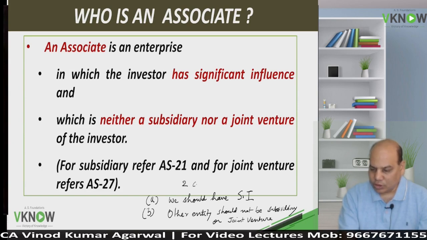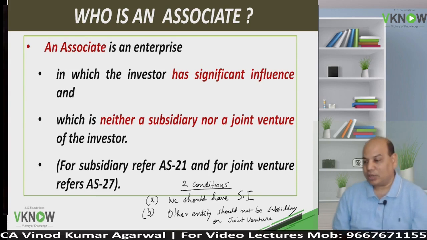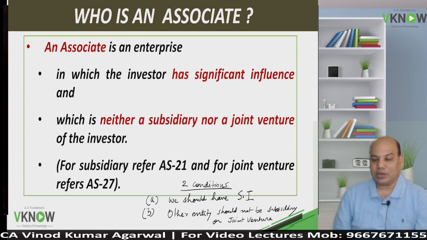We should have significant influence and the other entity should not be our subsidiary or joint venture.